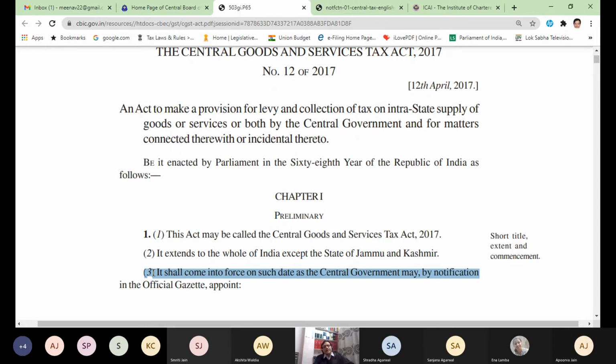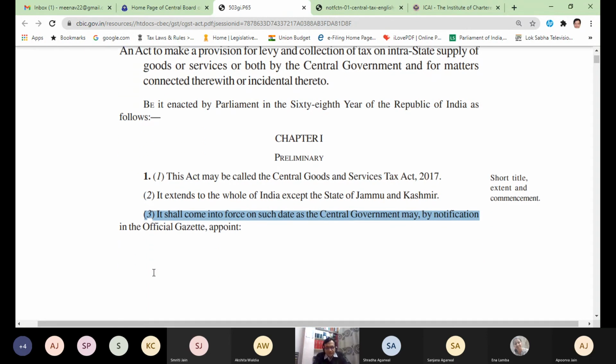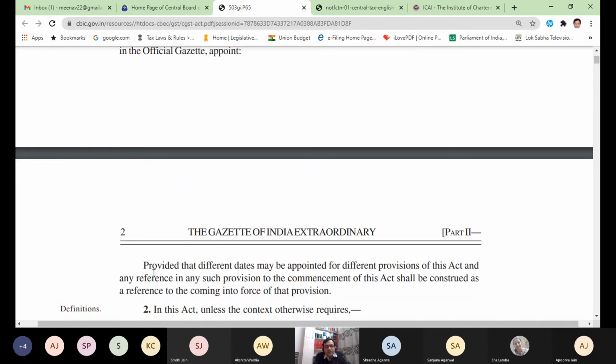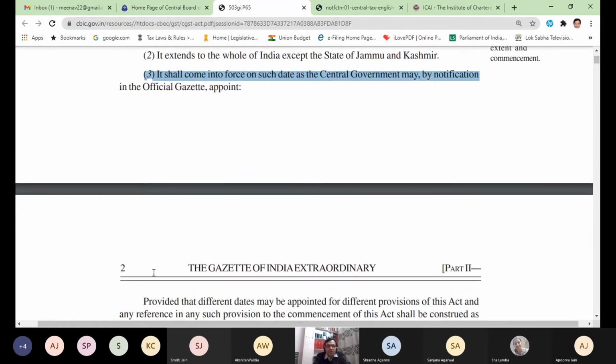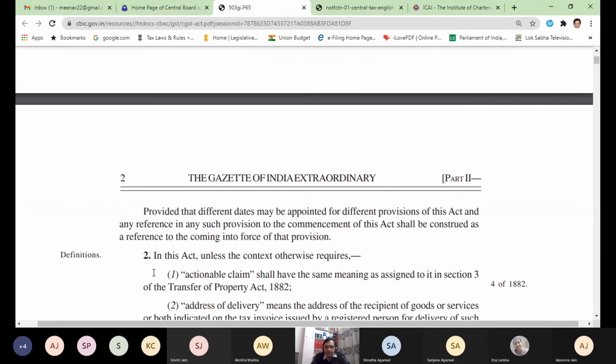Earlier we were in the indirect tax old regime where we had excise, VAT, etc. So government gave some time. Depending on those situations, the government gradually started making the provisions of this act applicable from different dates. This is how we should read the act. Section 1. So this is the first point of CGST.